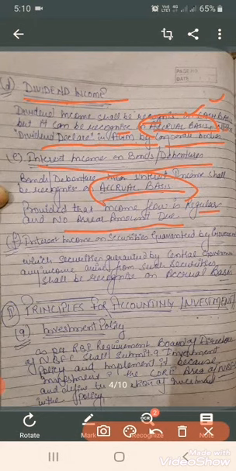And the sixth point is interest income from securities that are guaranteed by the government. Those securities which are guaranteed by the central government, any income arising from those securities shall be recognized on accrual basis. We know that the central government guarantees that security, so the amount is very safe with those securities. In such a case, NBFC can recognize its income on accrual basis.